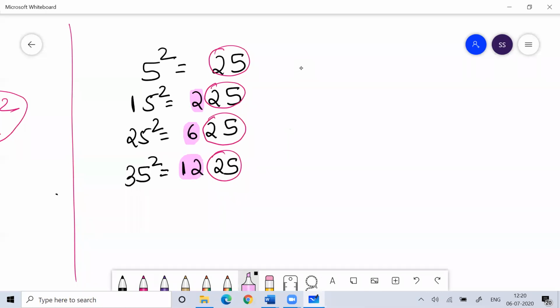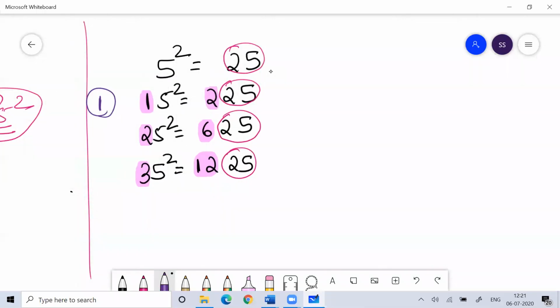For that, just see the 10th place digit here. So what is the 10th place digit here? Here the 10th place digit is 1. So what is the next digit to 1? The next digit to 1 is 2. What is 1 twos? That is 2. So the answer is 225.